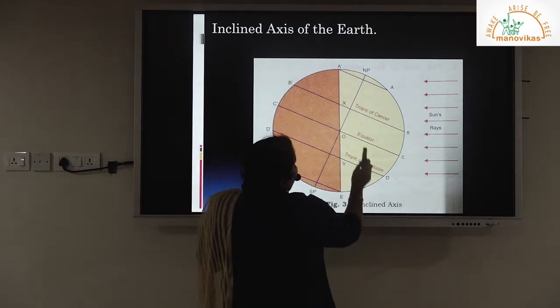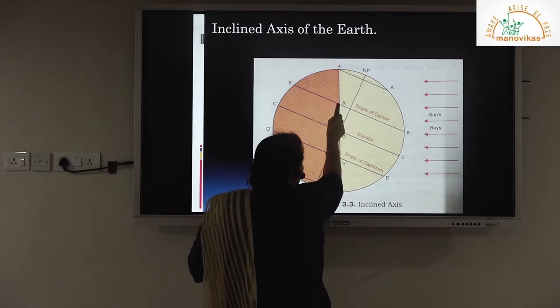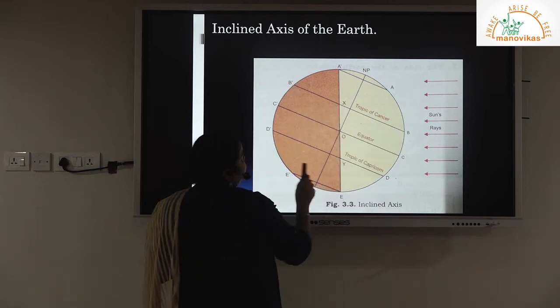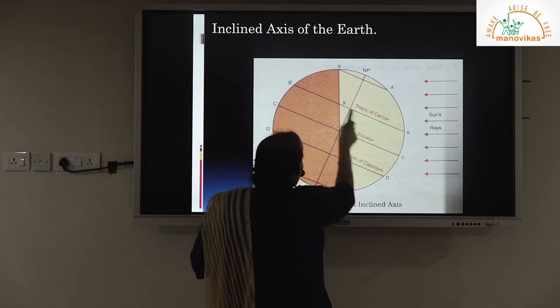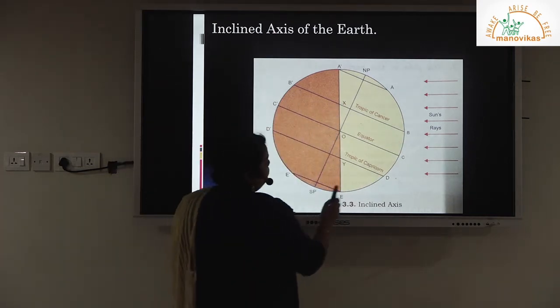Now if you check Bx and B dash x, you can see the distance covered by Bx is more than B dash x. So here the days are longer and nights are shorter. We'll check the next one.